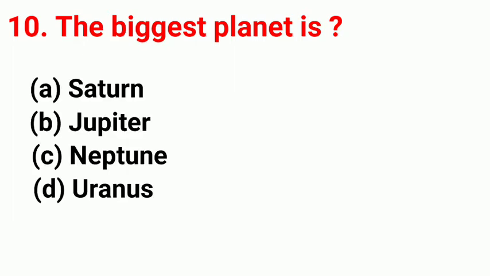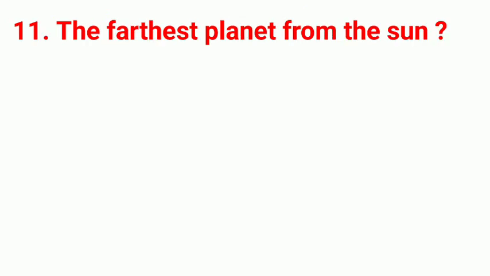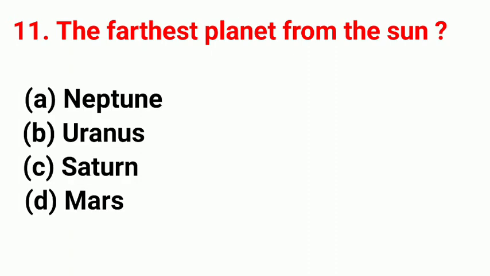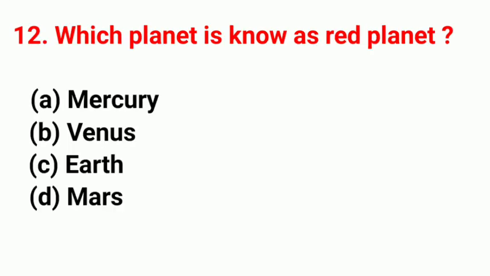The biggest planet is. Right answer is Jupiter. The farthest planet from the sun? Right answer is Neptune. Which planet is known as red planet? Right answer is Mars.